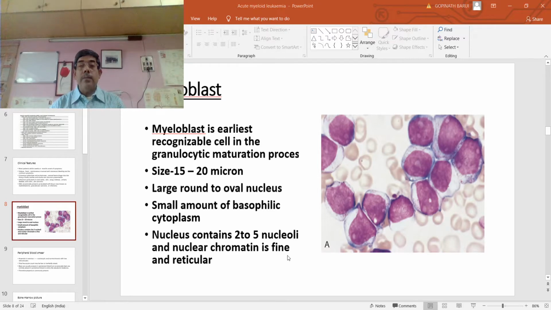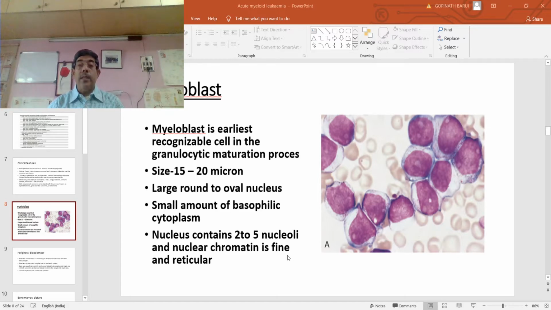This is the picture showing the typical morphology of a myeloblast. It is the earliest recognizable cell in the granulocytic maturation process. Size is usually between 15 to 20 micron, with a large round to oval nucleus and a small amount of basophilic cytoplasm. The nucleus contains 2 to 5 nucleoli and the nuclear chromatin is fine and reticular.